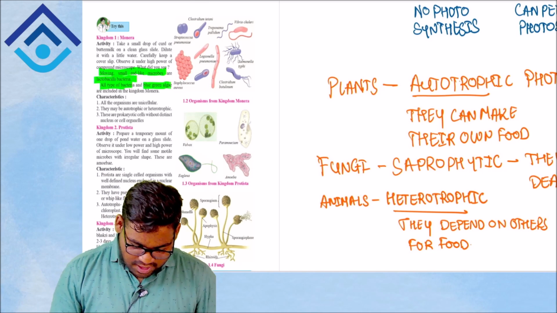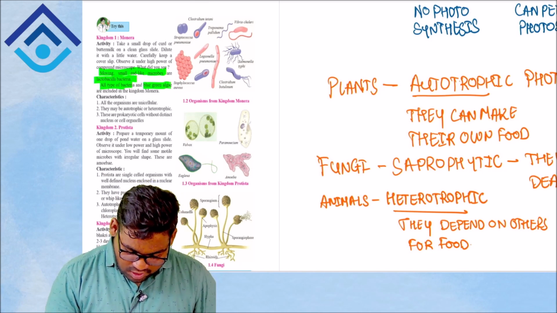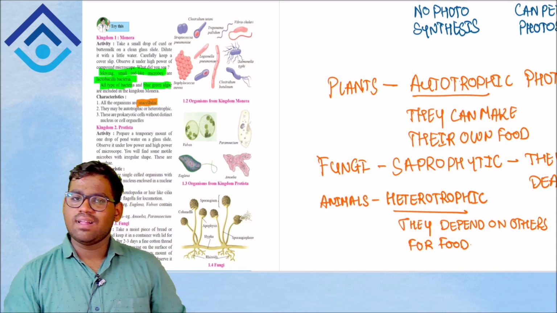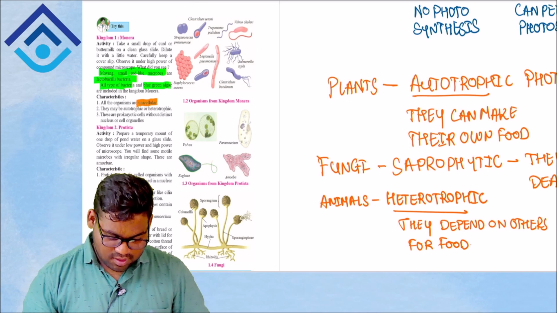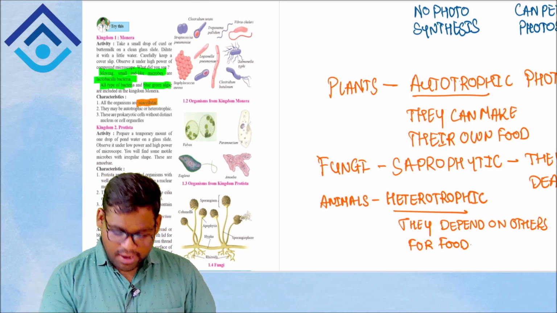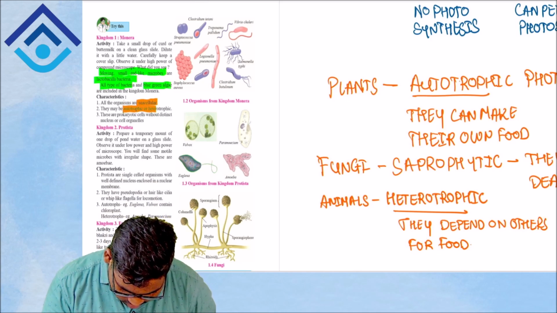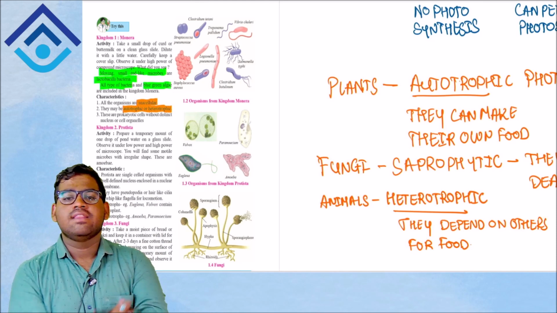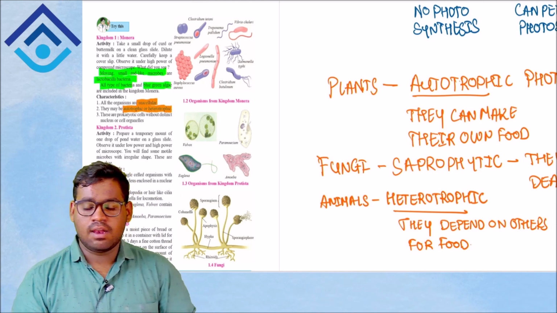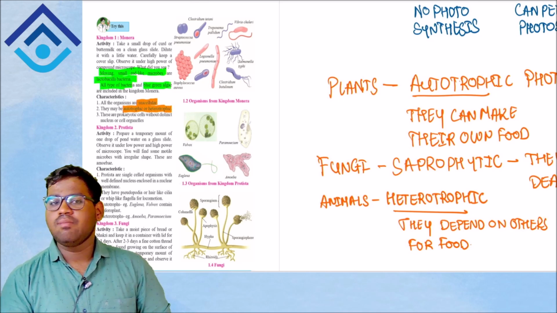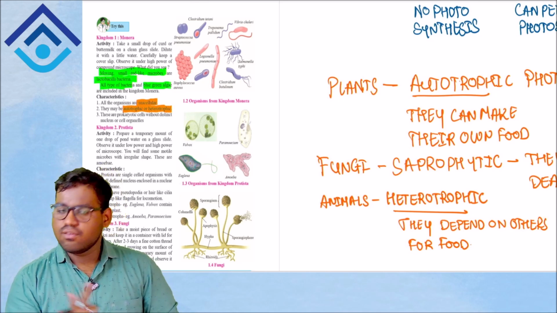Let's have a look at the first characteristic. All the organisms are unicellular, that is, made up of just one cell. They are all single celled organisms. Next characteristic, they may be autotrophic or heterotrophic in nature. That means they can either make their own food via the process of photosynthesis, or they depend on someone else for their food.